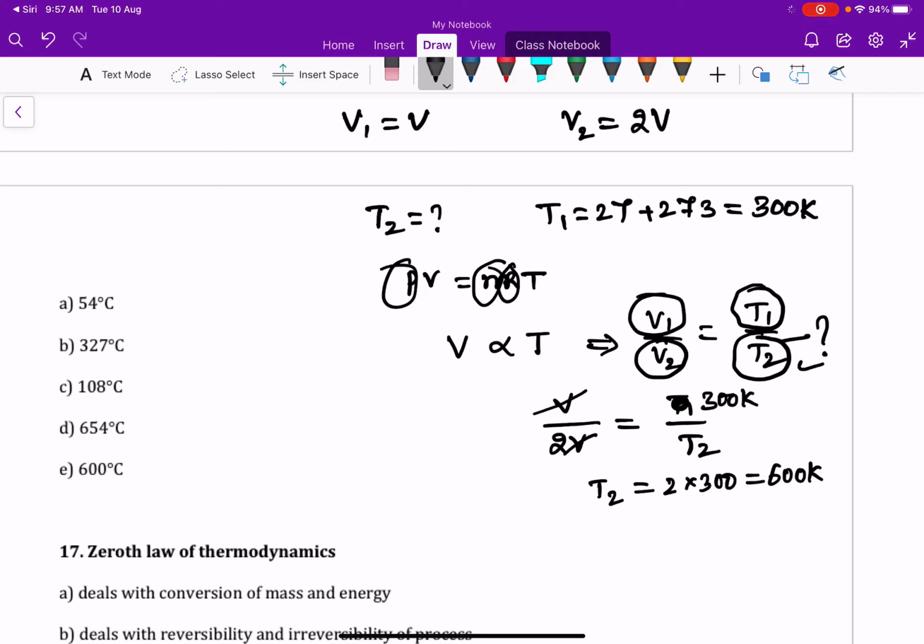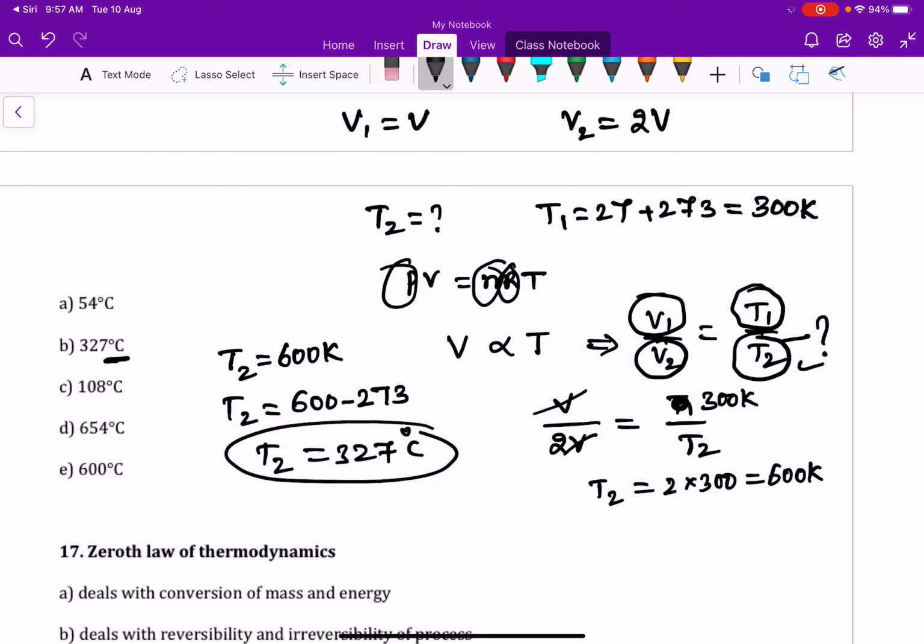But our answer is given in degrees Celsius, so again convert 600 Kelvin into degrees Celsius. T2 is equal to 600 minus 273. That is, 327 degrees Celsius is the final answer. Okay, so this is the final answer, right? So now